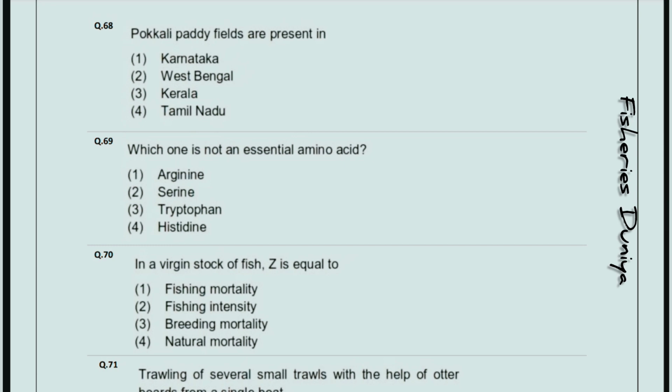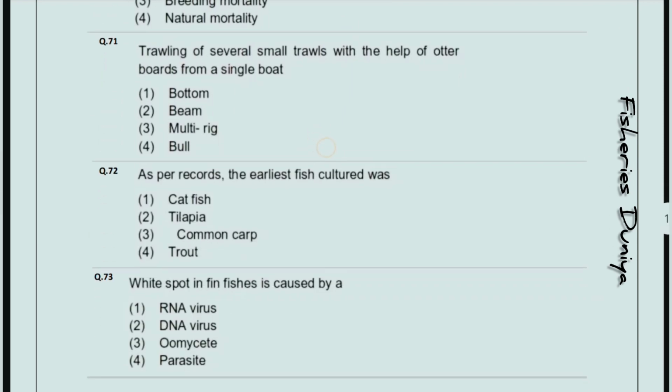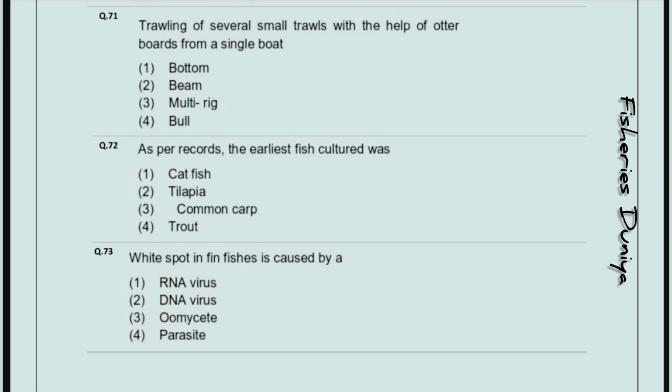Next question, in a virgin stock of fish, Z is equal to, so the correct answer is option number 4, natural mortality. Trawling of several small trawls with the help of otter boards from a single boat, that is called, so the correct answer is option number 3, multi-rig. As per records, the earliest fish cultured was, so the correct answer is option number 3, common carp. White spot in fishes is caused by a, so the correct answer is option number 4, parasite.